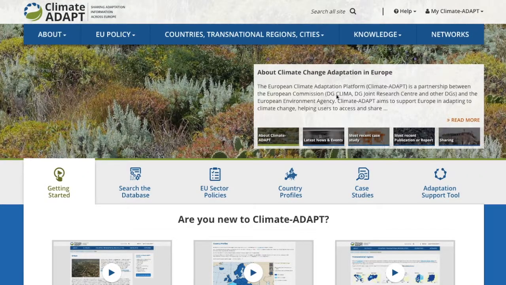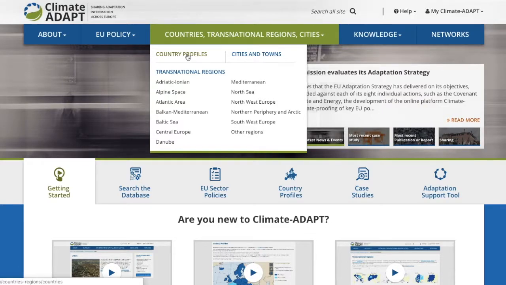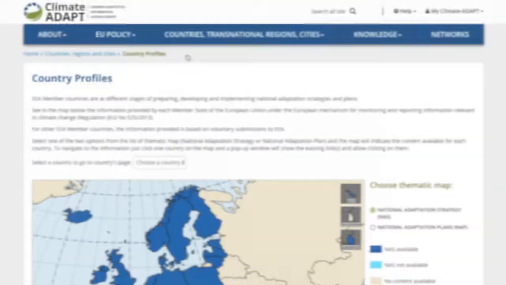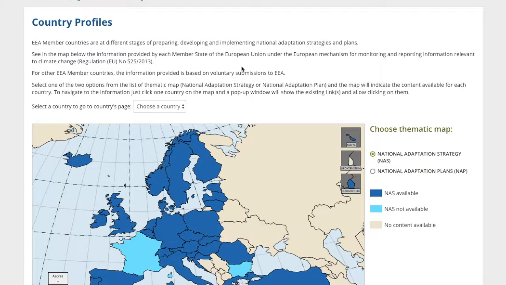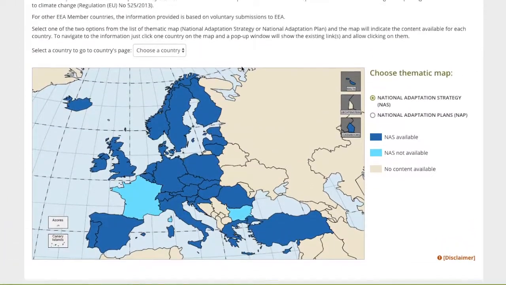To plan or implement adaptation measures at the national or regional level, click on the Countries, Transnational Regions, Cities drop-down menu on the horizontal bar across the top of the web page. Select Country Profiles. This will open a new web page with information on the status of the national adaptation strategy and plan in each European Environment Agency member country, which is provided by each member state under the European Mechanism for Monitoring and Reporting Information Relevant to Climate Change.